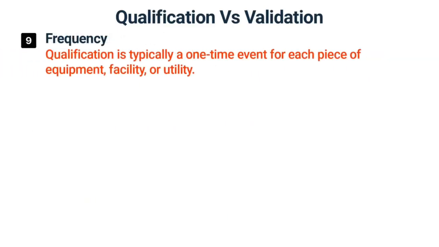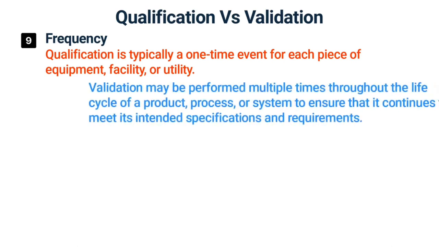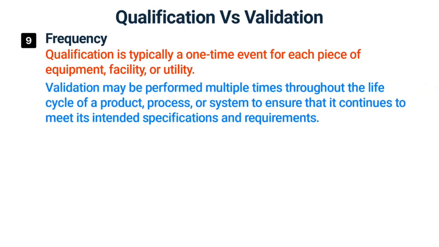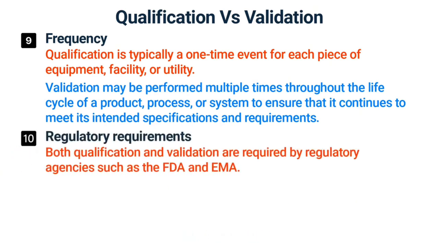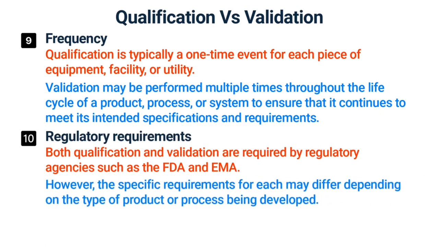Qualification is typically a one-time event for each piece of equipment, facility, or utility. Validation may be performed multiple times throughout the life cycle of a product, process, or system to ensure that it continues to meet its intended specifications and requirements. Both qualification and validation are required by regulatory agencies such as the FDA and EMA. However, the specific requirements for each may differ depending on the type of product or process being developed.